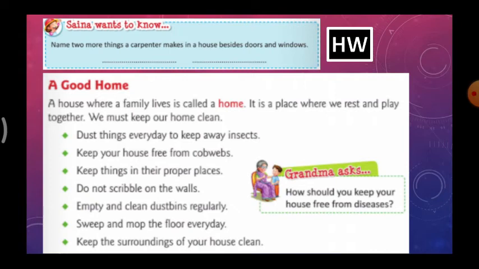We'll see what they are. Dust things every day to keep away insects. In our home many things will be there, furniture and everything. We have to dust them every day to keep away insects.